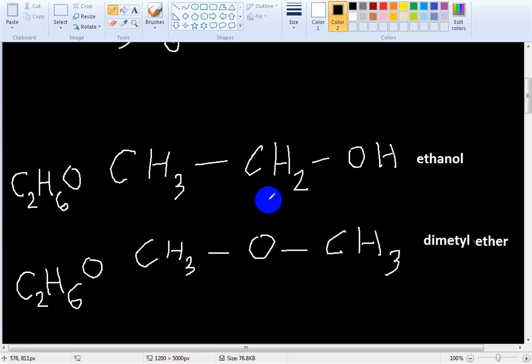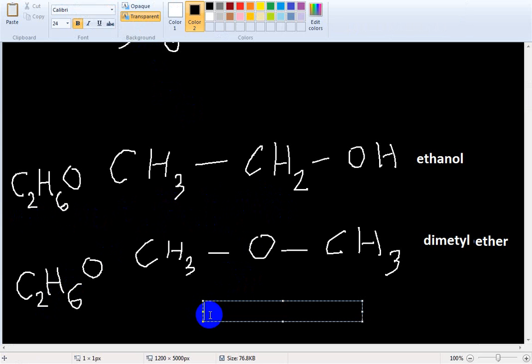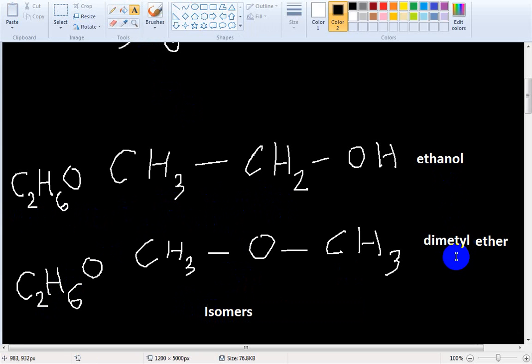Compounds which have the same molecular formula but different structural formulae are called isomers. These two are isomers. Ethanol and dimethyl ether are isomers of each other. This phenomenon is called isomerism.